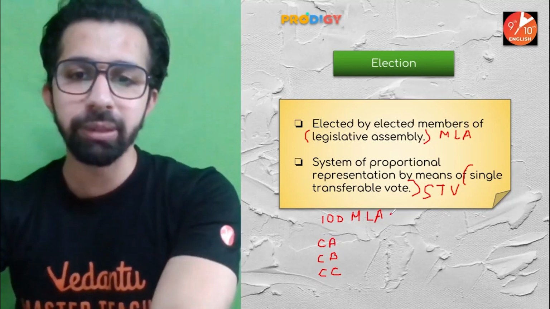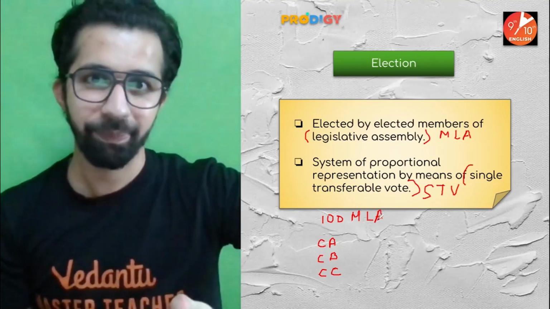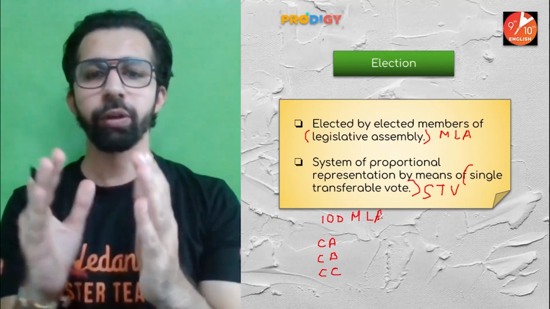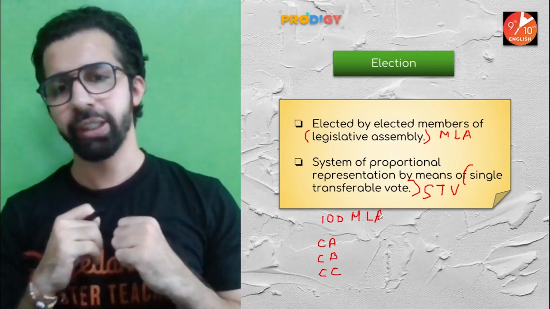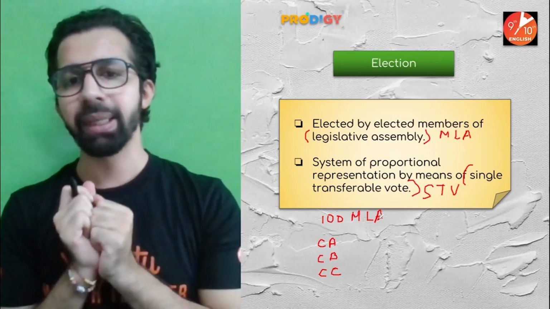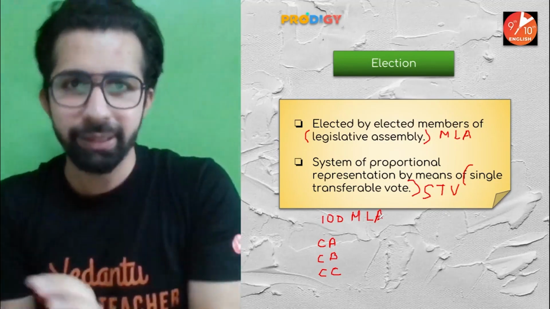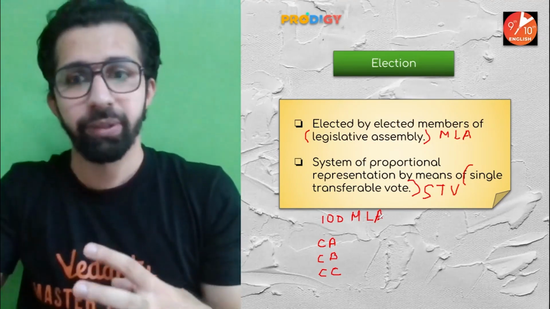Now, what will happen? These MLAs will give their preference, their choice. Let's take an example. I am one of the MLAs out of these 100 MLAs. I will give my choice. Let's say my first preference will be candidate B, my second preference will be candidate A, and my third preference will be candidate C. Are you getting it? So all the 100 MLAs will give their preference.